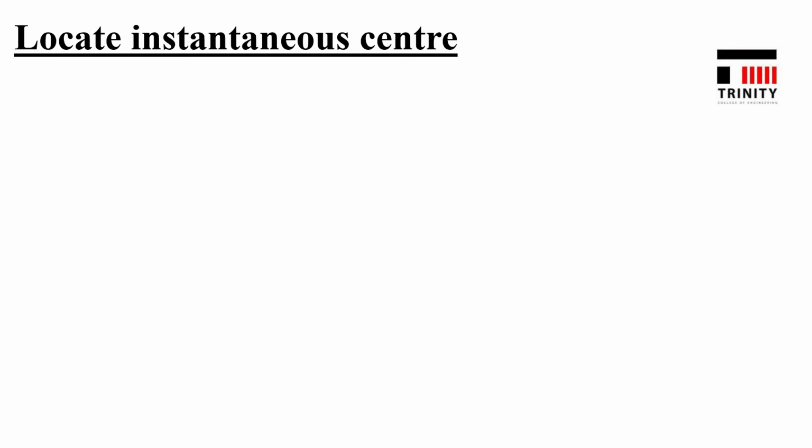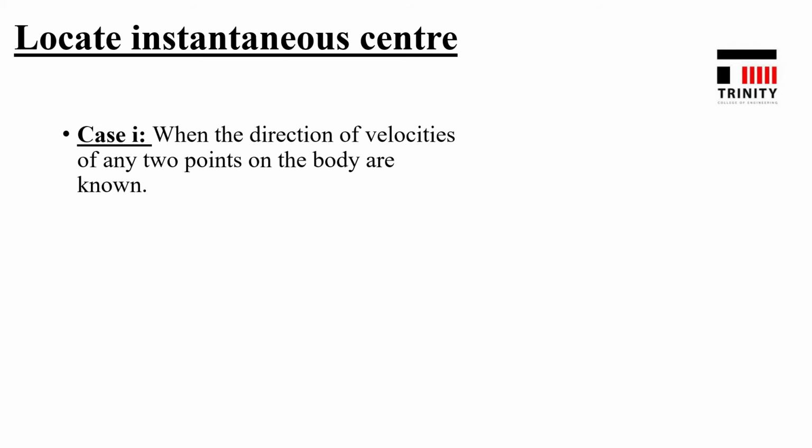Now let's move on to how you can locate the instantaneous center. There are two cases that you have to keep in mind. First case, when the directions of velocities of any two points on the body are known. In this case, instantaneous center can be located by drawing perpendiculars from each of the velocities. The meeting point of these perpendiculars will give you the instantaneous center.